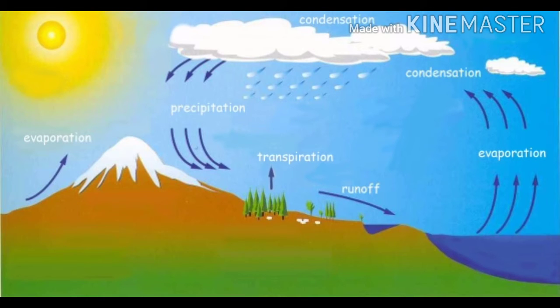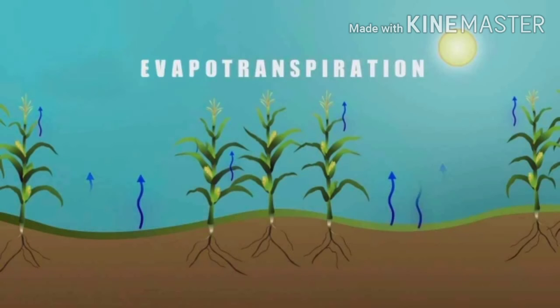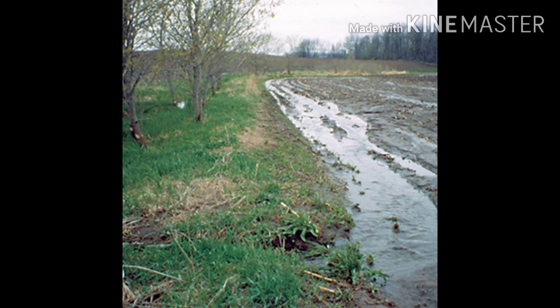Evaporation takes place from the surface water and transpiration from the plants. The three important phases of the hydrological cycle are evapotranspiration, precipitation, and runoff.